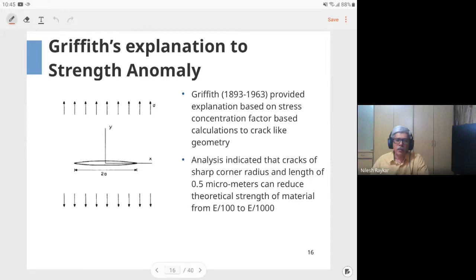He said how much energy physics demands for separation of surfaces within the material structure. Using the stress concentration approach, you can calculate the stress field around the crack tip, and you can calculate how much energy can be supplied through that stress field, the strain energy based approach. And that is how this subject started. The subject started with the energy based approach for linear elastic materials, and later on the other concept, the stress intensity factor based method, got developed.